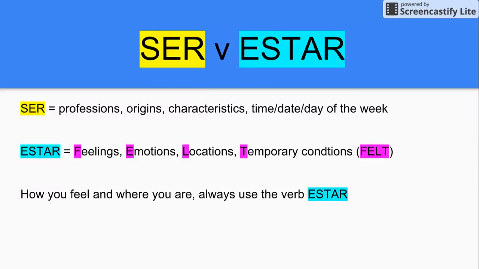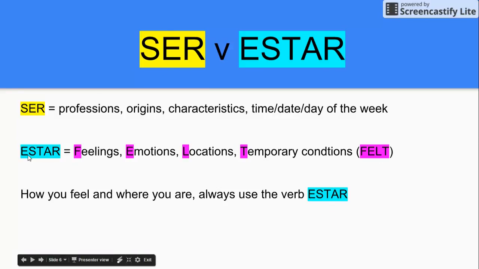When we're using ser compared to estar, ser typically describes professions, origins, characteristics, time, date, and day of the week. So for example, I would go back to the original screen and say things like, yo soy profesor, or yo soy estudiante. Yo soy norteamericano. Yo soy de la Florida. Characteristics. Yo soy alto. Yo soy trabajador. And then time, date, and day of the week. Son las 8. Date. Hoy es el 12 de septiembre. Day. Hoy es lunes. In each case, I was using a conjugation of the verb ser.